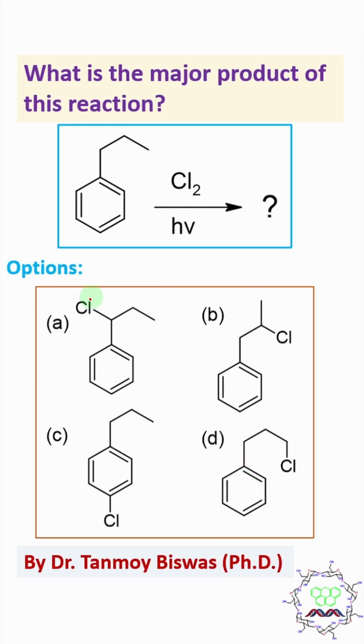So what will be the right answer? Option A is the right answer. Now if you get this kind of question, please think once. The condition indicates radical. By the way, do not get confused, sir, about aromatic electrophilic substitution. See, I have given hν. If FeCl3 or aluminium chloride is given, I mean a Lewis acid, at that time this is possible. Otherwise, it is actually not possible.